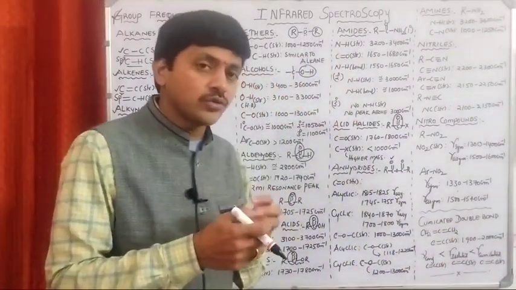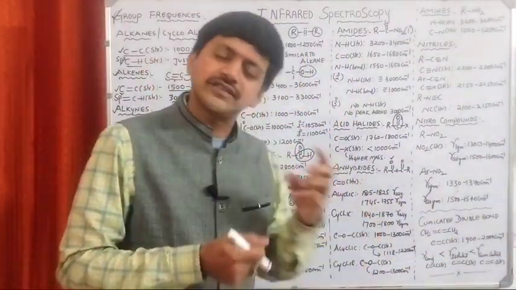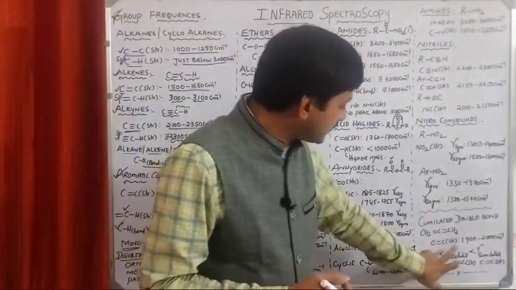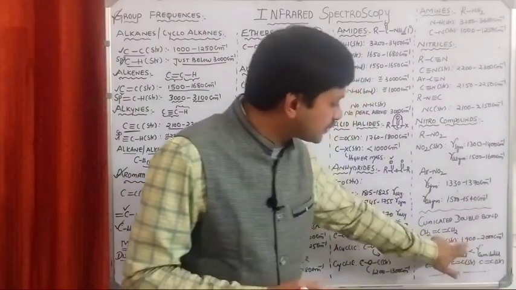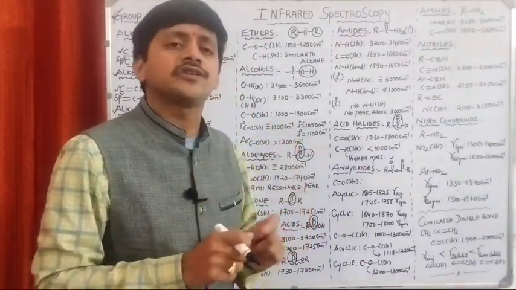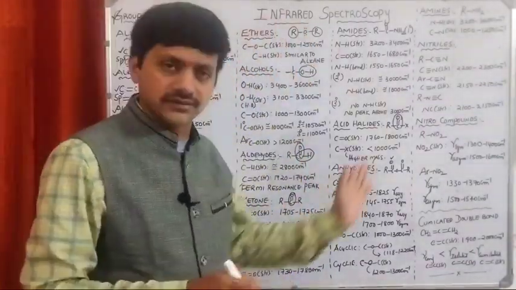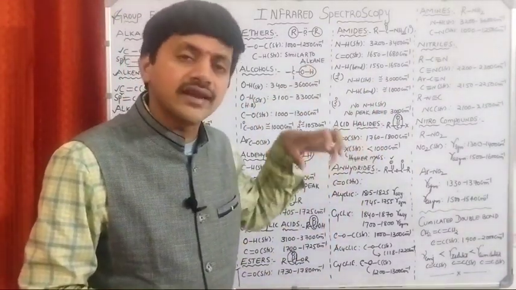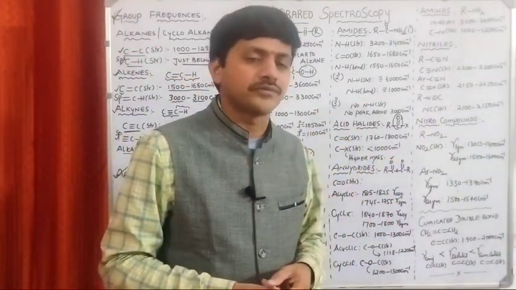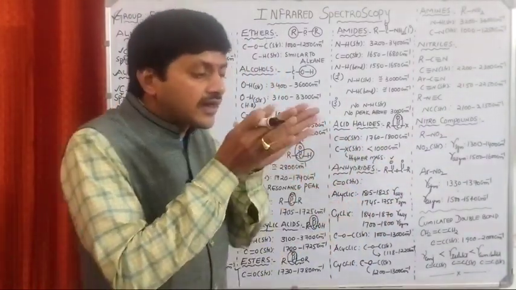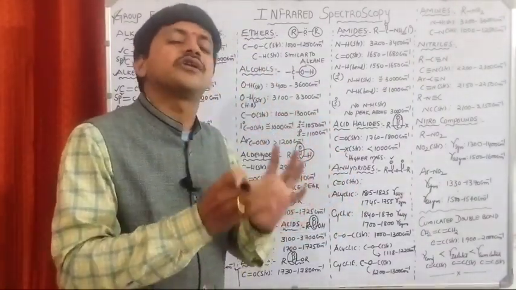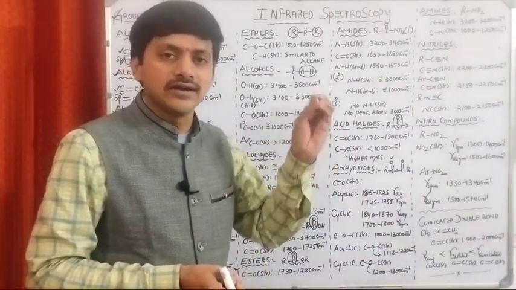Cumulated double bonds. We all know isolated double bonds, conjugated double bonds and cumulated double bonds. In case of the cumulated double bonds, the value is higher. That appears at 1900 to 2000 cm⁻¹. So these are the values each and every aspirant should remember. Only the ranges. Depending upon the range, we can easily identify or easily distinguish different kinds of organic compounds. So this is the concept of the stretching and bending frequencies of different kinds of bonds which are present in the different organic functional groups.